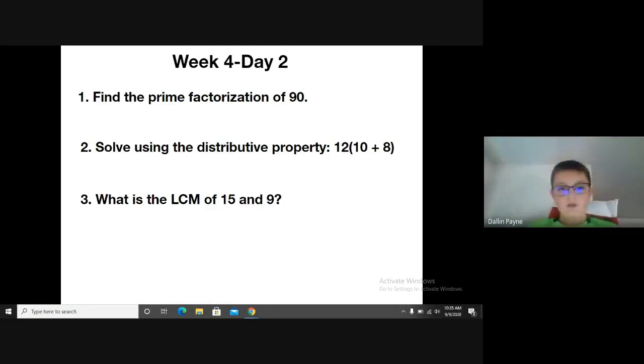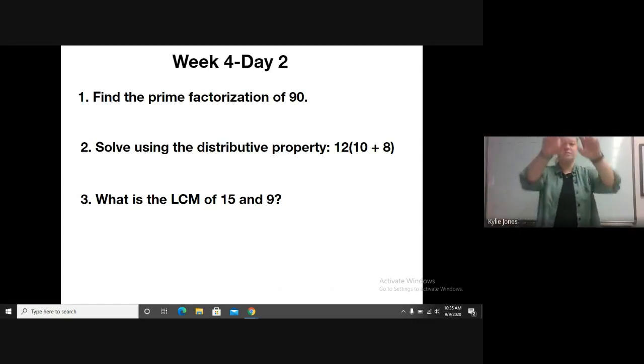I don't get what does factorization mean? Find all the factors? So when you make your tree, and you end up with all the prime numbers at the bottom, all you're going to do is write that out as a multiplication sentence, and that's a prime factorization. Okay. So write it out like you're going to multiply it all together. So if anything, for number 1, at least do your factor tree, and we can finish it up together, okay?